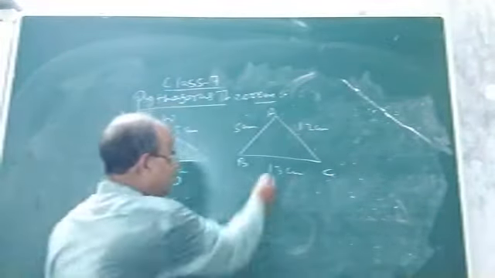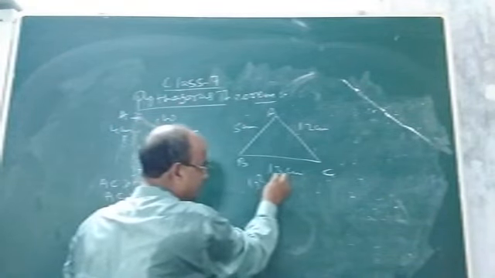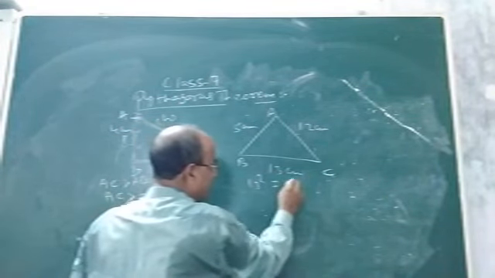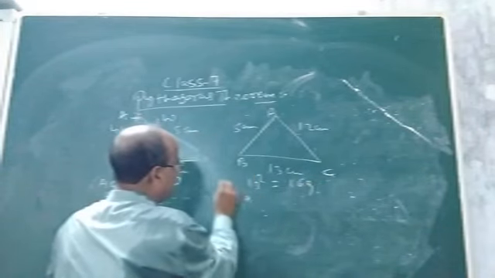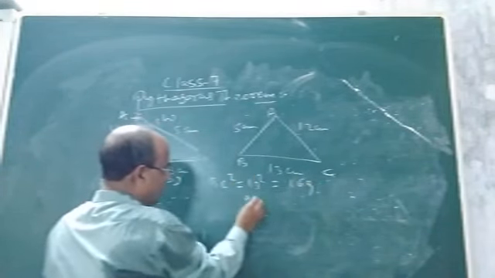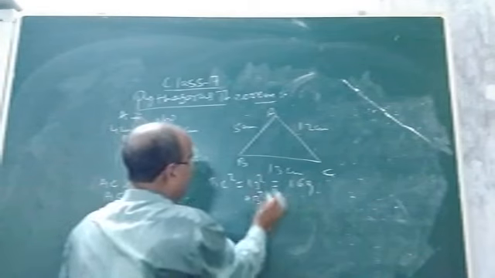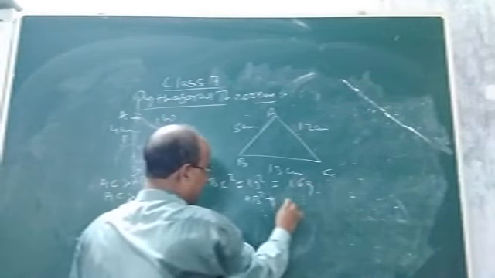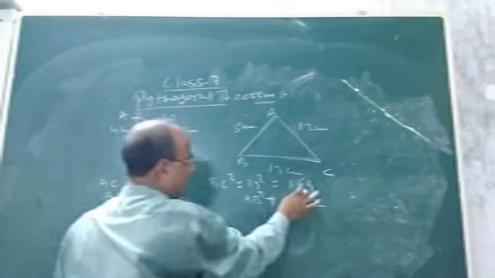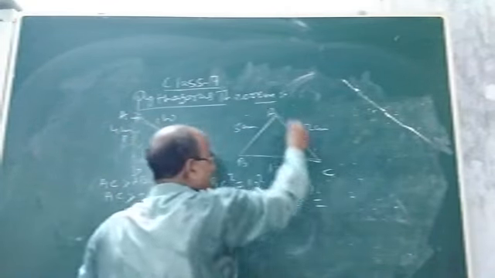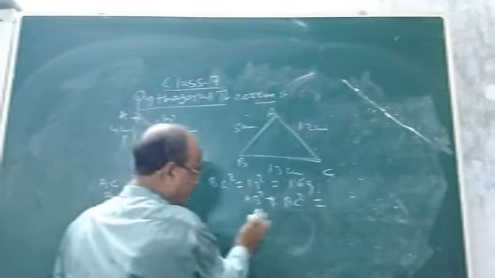Now what you will do: take the square of 13, that is the square of BC, which is 169. Then add the square of AB and the square of AC, that is AB square plus AC square.